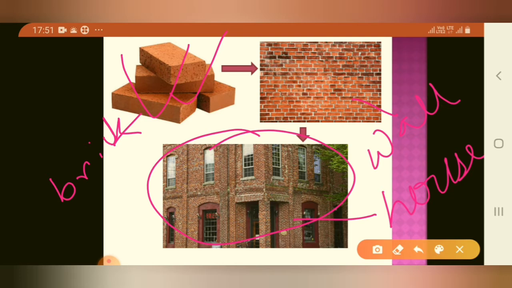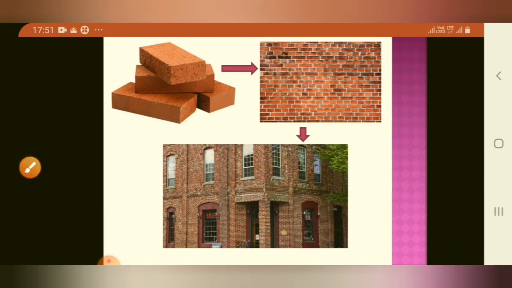Our body is just like this house and cell is our brick. It means our body is made up of these brick-like structures which are known as cells. Okay? Understand?